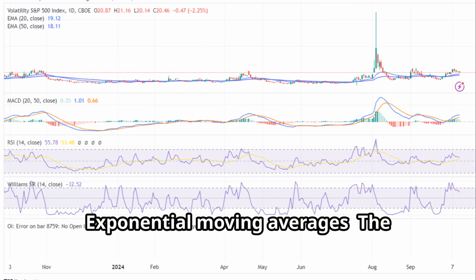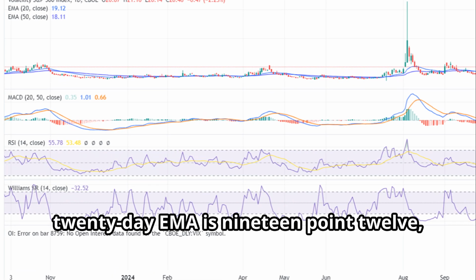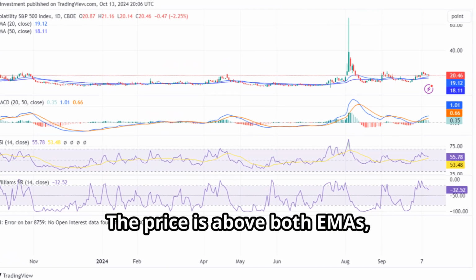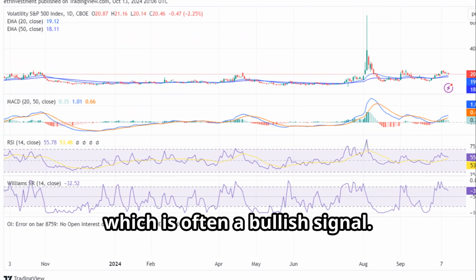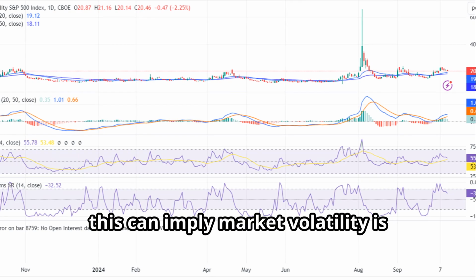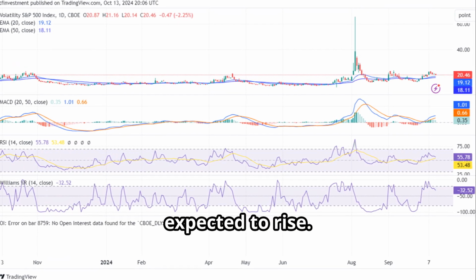Exponential moving averages. The 20-day EMA is 19.12 and the 50-day EMA is 18.11. The price is above both EMAs, which is often a bullish signal. However, given that this is the VIX, this can imply market volatility is expected to rise.